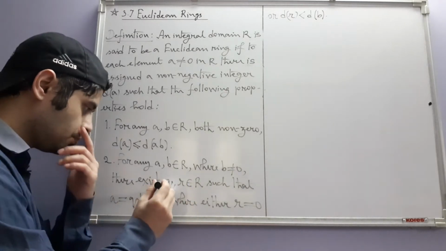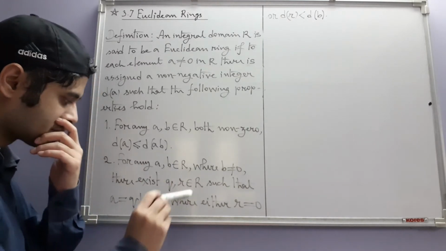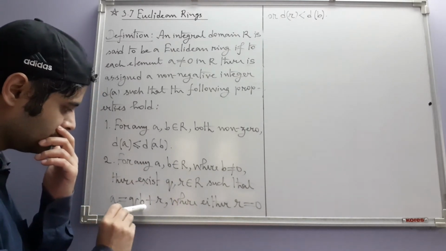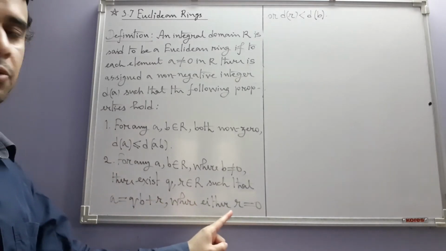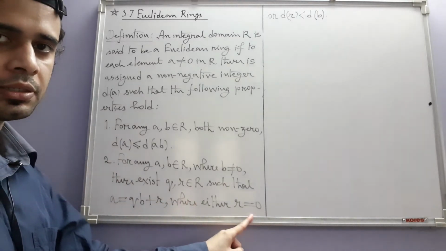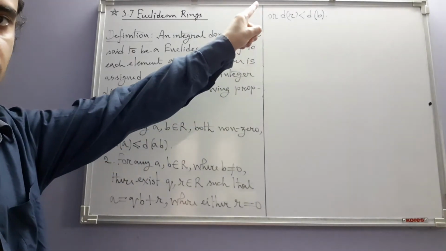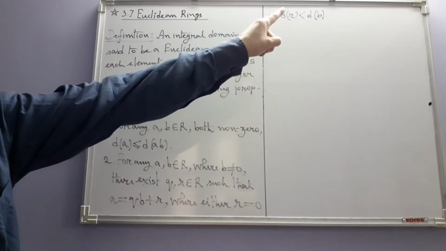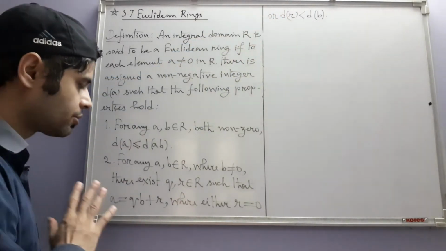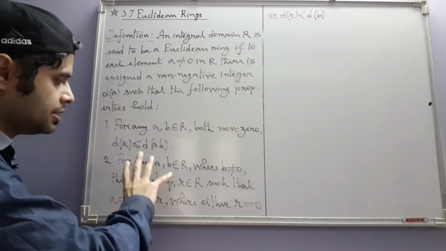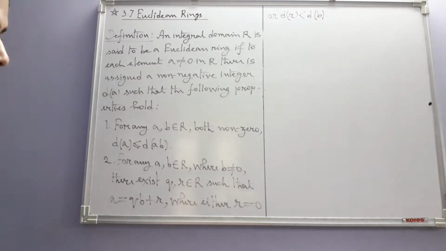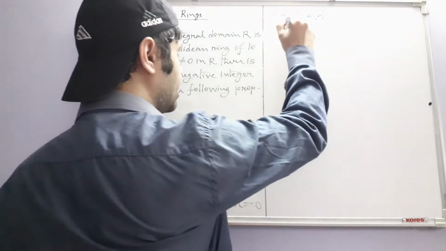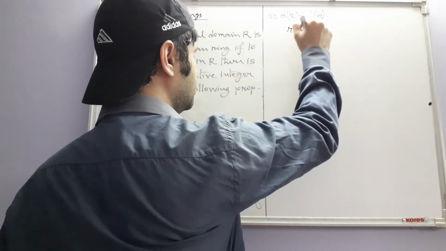We just get two elements q and r, such that a is equal to qb plus r, where this remainder type of element is either 0 or its d value is less than the d value of the divisor. Note that since this is a general integral domain, unlike integers we cannot simply write r less than b.